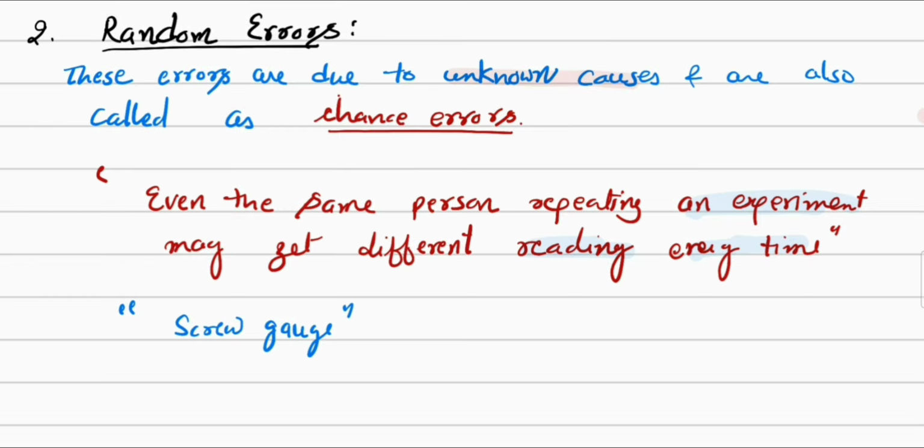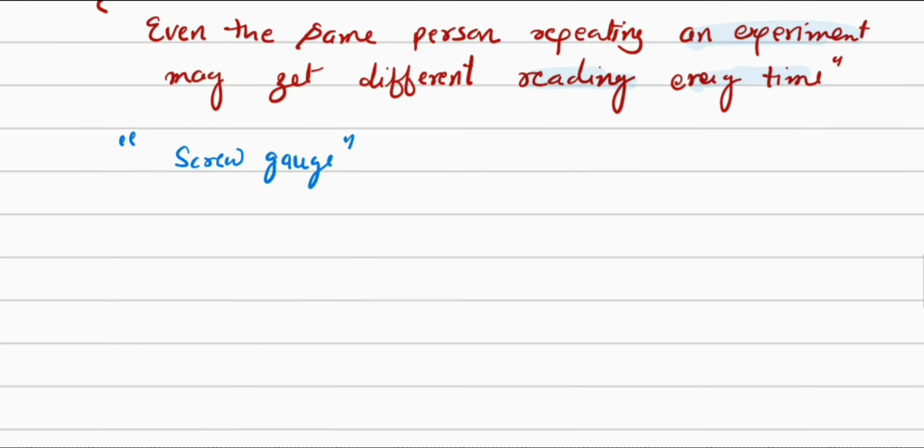And in order to remove this random error, we have to repeat the experiment again and again, and then we take the mean of all the measured values. Suppose that we have done an experiment n number of times, and we got n different readings of that experiment, and these are A1, A2 and so on till An, and then we find the arithmetic mean of all these measured values.